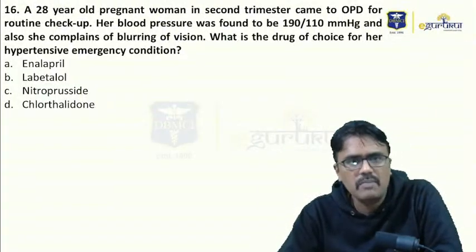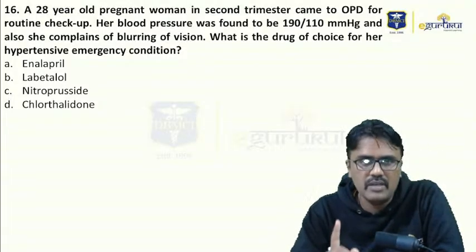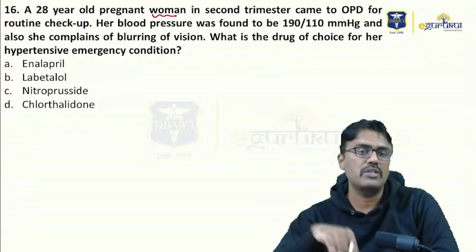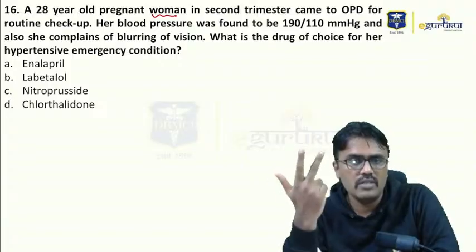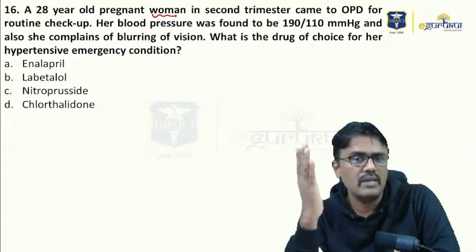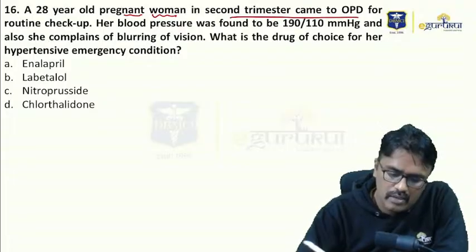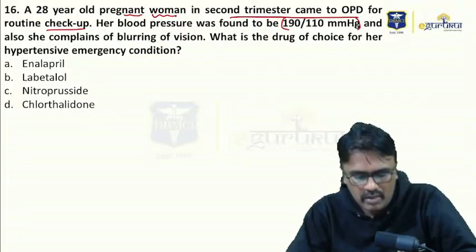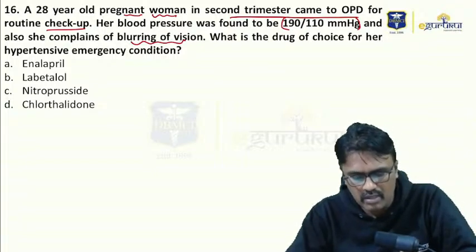Moving on to the next question, number 16. A 28-year-old pregnant woman. When you read the case, whenever they give a woman, you have to check whether she is premenopausal, menopausal, of reproductive age, pregnant, or lactating. So in any woman's case history, you should read that. She is a pregnant woman in the second trimester who came for a routine checkup. Her BP was 190/110 millimeters of mercury and she complains of blurring of vision. What is the drug of choice for her hypertensive condition?